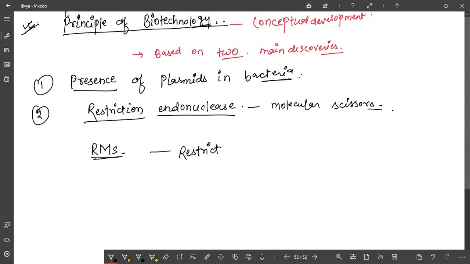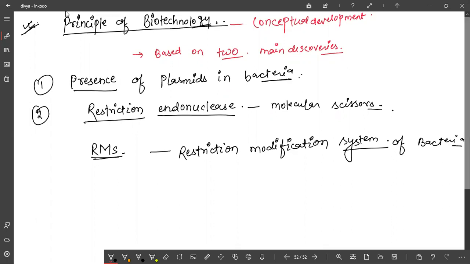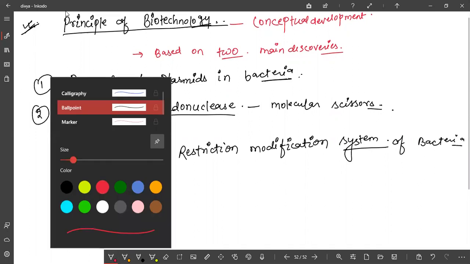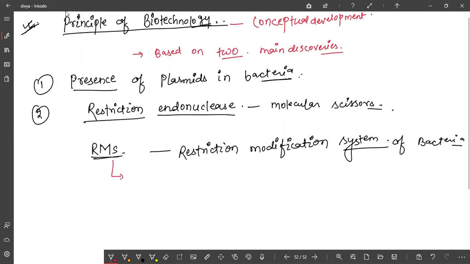Basically, here we will discuss one more technique, that is RMS, restriction modification. We are discussing how the restriction endonuclease enzyme was discovered. So this was by which system? Restriction modification system of bacteria. And this includes two components.